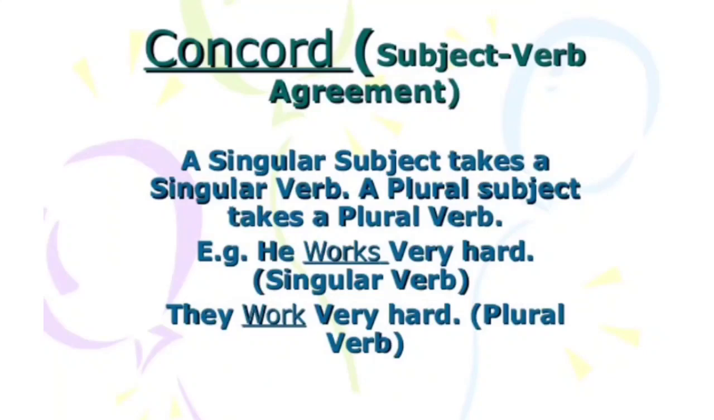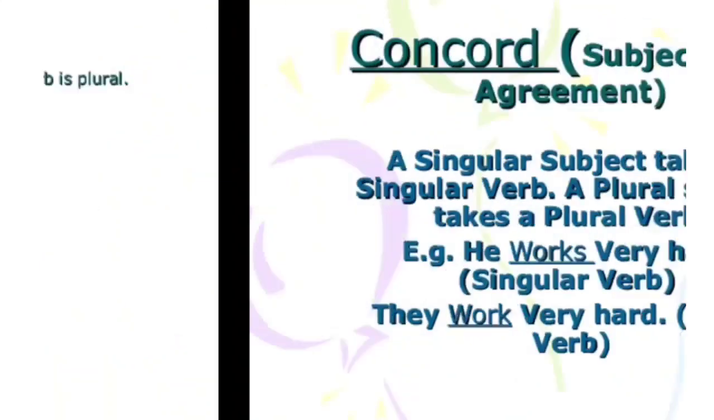A singular subject takes a singular verb. A plural subject takes a plural verb. For an example, he works very hard. Here, works is a singular verb. They work very hard. It's a plural verb.